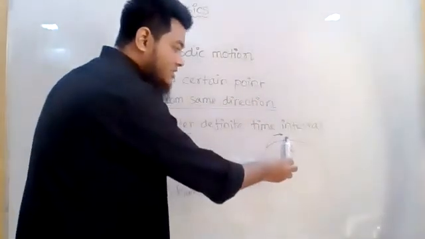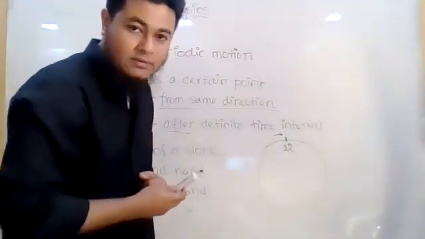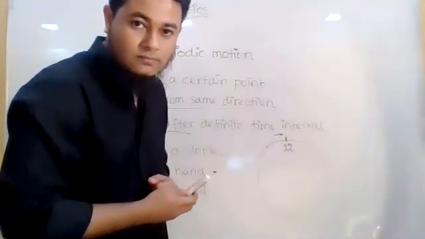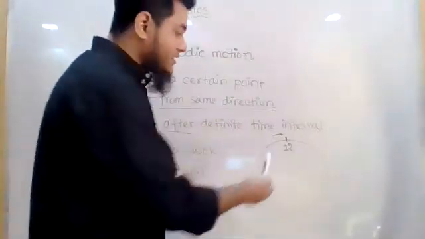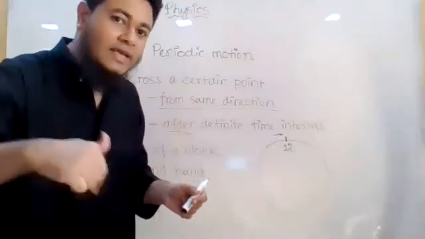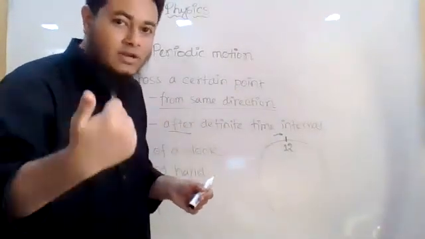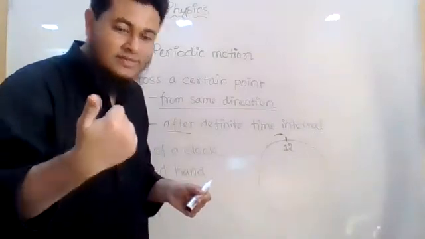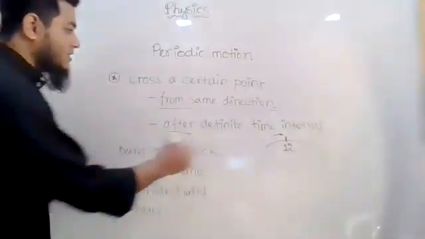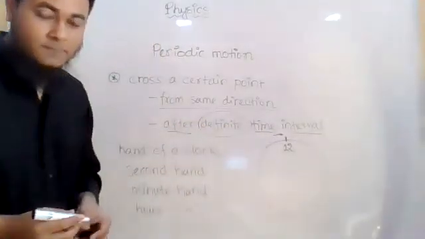Let us say it starts ticking from here, and after how many seconds will it come back here? After 60 seconds it will come back here. And the next time it will come back again after 60 seconds, and again after 60 seconds. That means the time interval is definite or fixed, right?